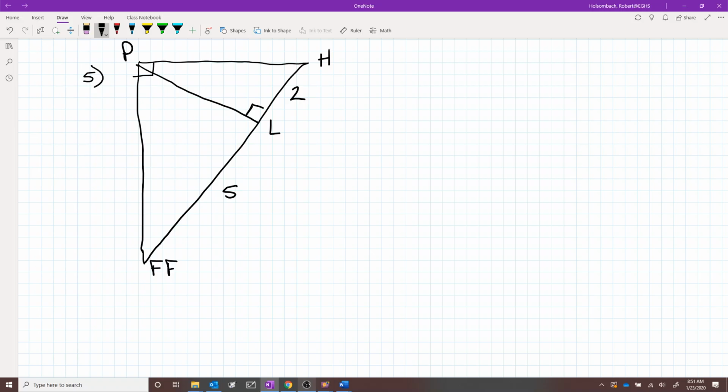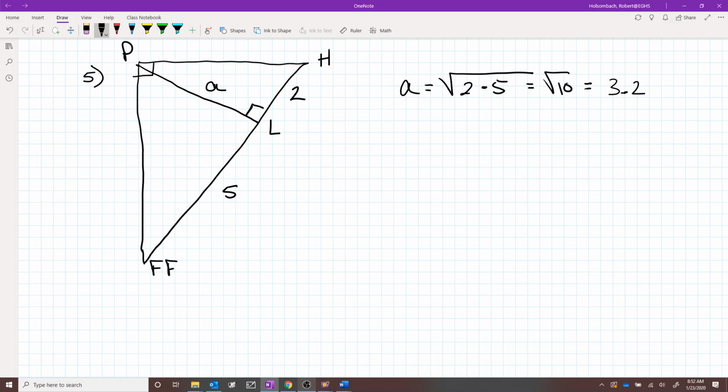Alright, question A says, how far is the library from the park? Library from the park, that's going to be this dimension right here. So library to park is going to be equal to the square root of 2 times 5. So that's the square root of 10, which is equal to 3.2.